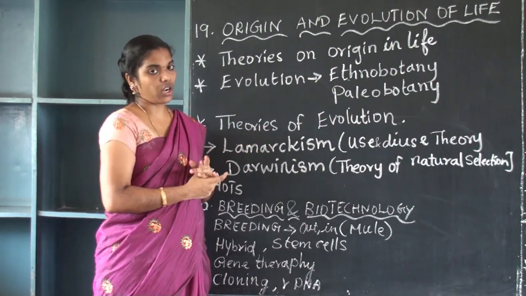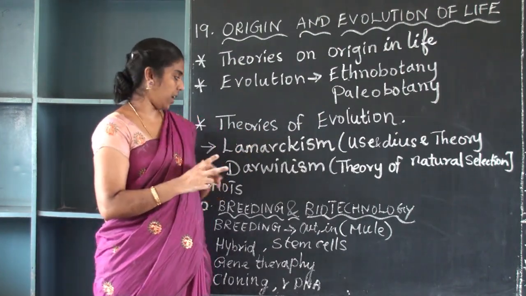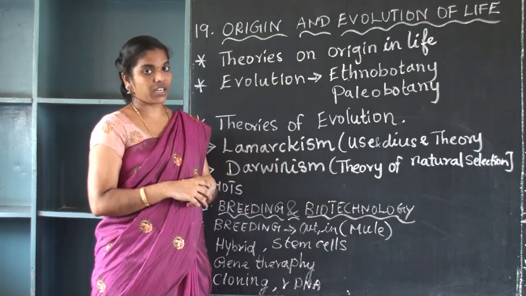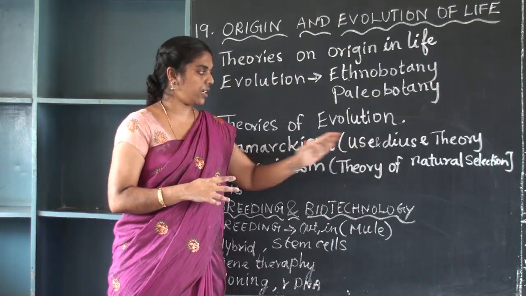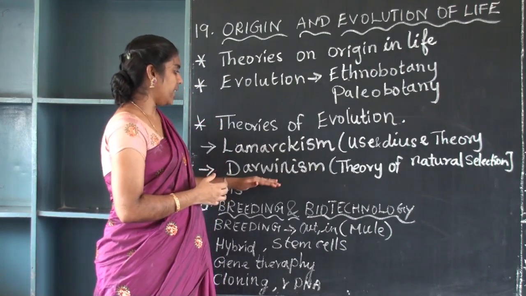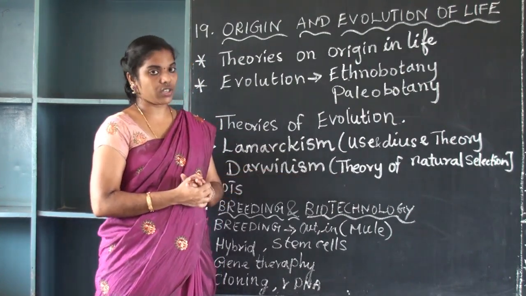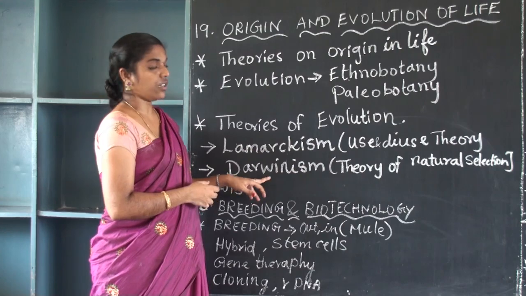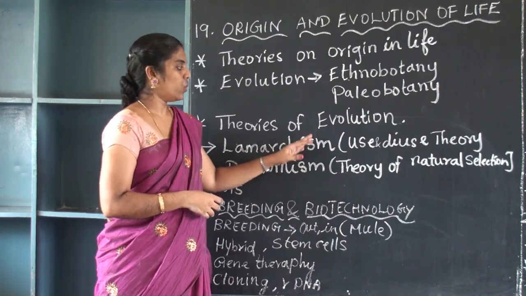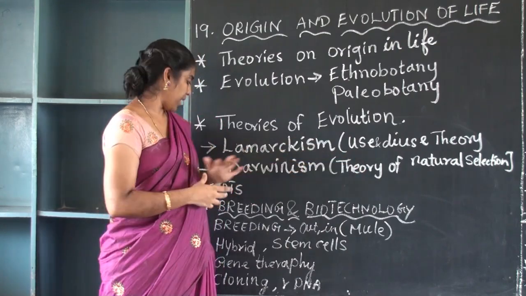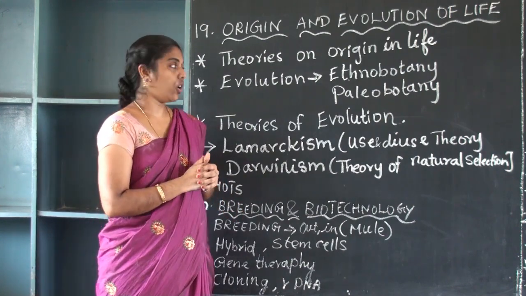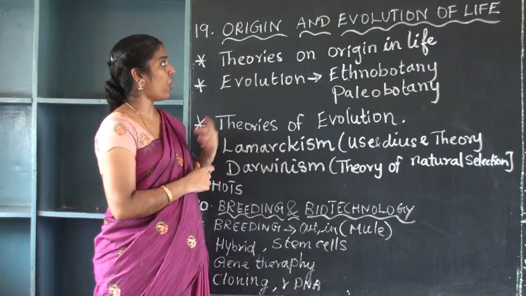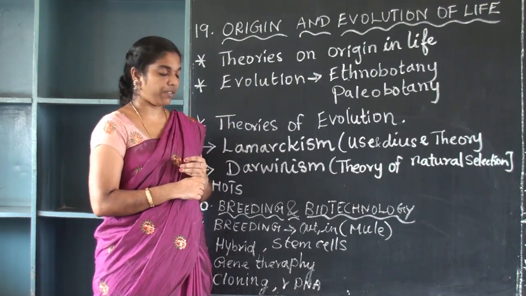And theories of evolution. There are two theories. One is Lamarckism, that is the use and disuse theory. The name of the theory is the use-disuse theory. And Darwinism is the theory of natural selection. And this is the name of the person who made the theory. And next, hot questions. In the book back, you will have the hot questions that you should learn in the origin and evolution of life lesson. Okay.